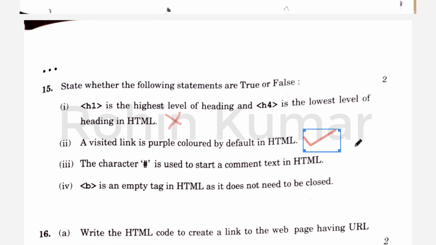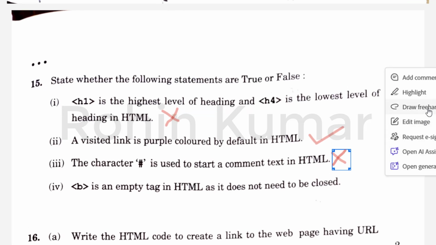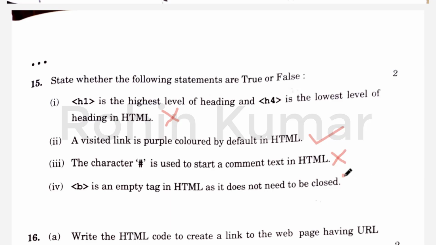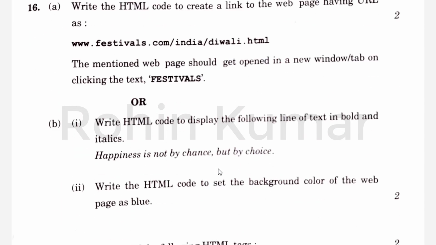The answer to this option is false. So the next one is B is an empty tag in HTML as it does not need to be closed. So again friends, this is false because we all know that B is a container tag. It is not an empty tag, it has a closing tag, so its answer is false.